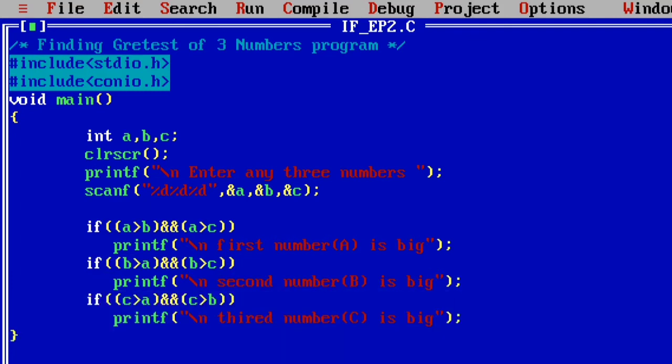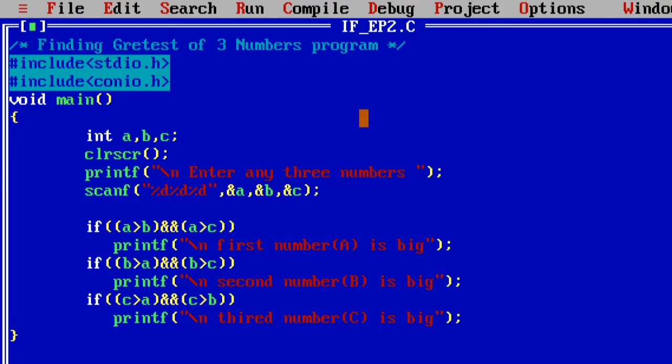What is the main aim of my program? My program will take three integer values as input and verify them. From those three integer values, whichever is greatest, whichever is big, it will simply find.